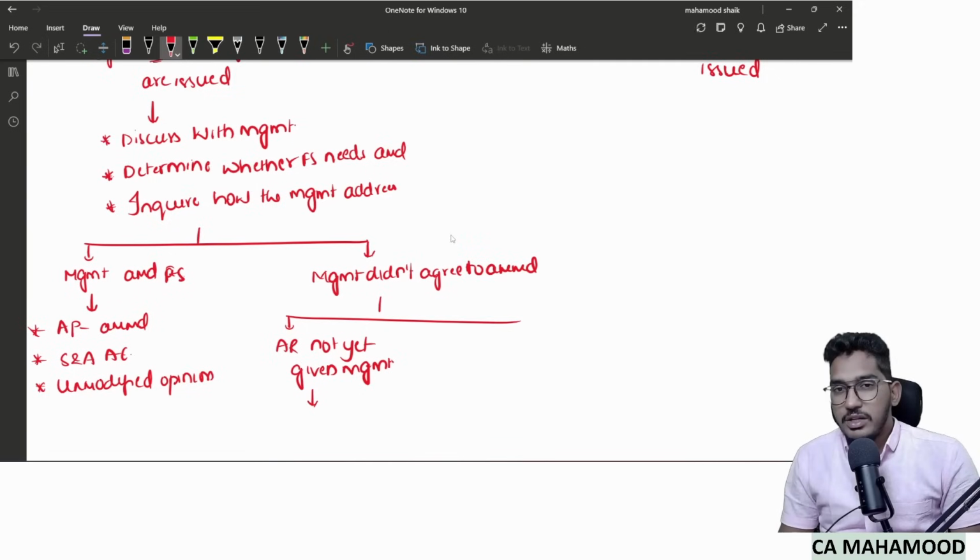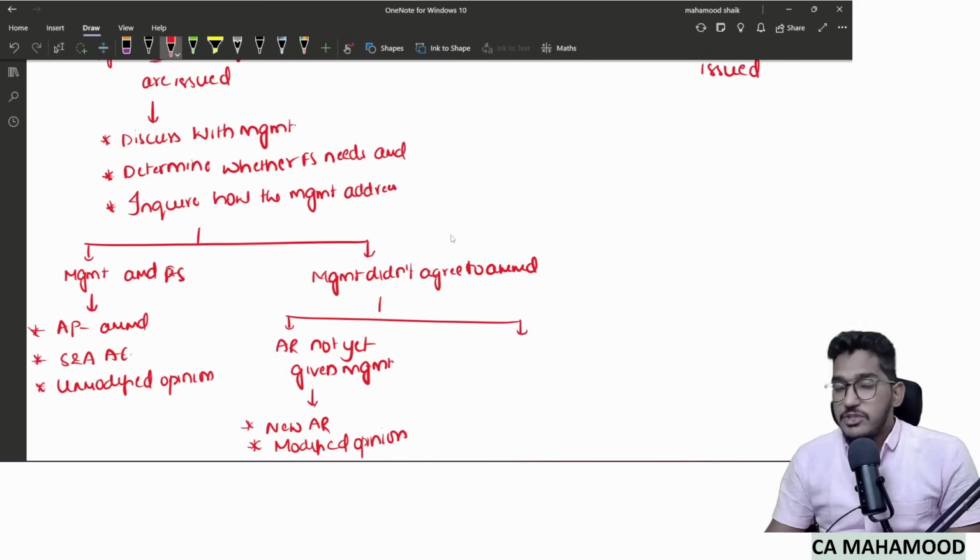Since the audit report is not yet given to the management, since it is still with the auditor, you are in a favorable circumstance now. What you will do is cancel the audit report whatever you have with you. Give a new audit report which contains a modified opinion. Why? Because management is not amending. So give the new audit report which contains a modified opinion.